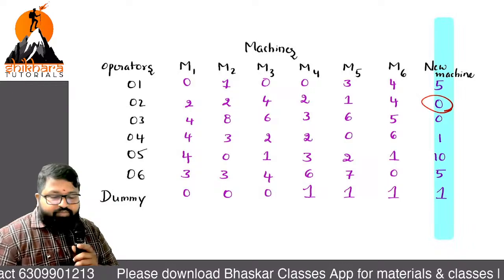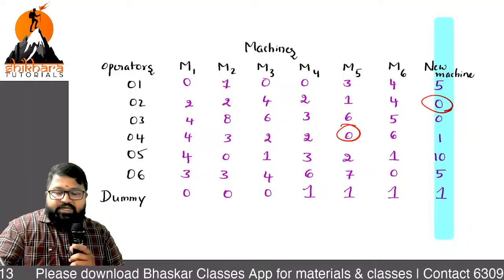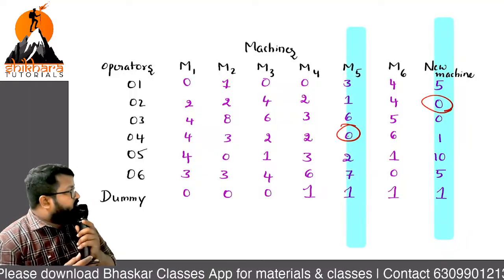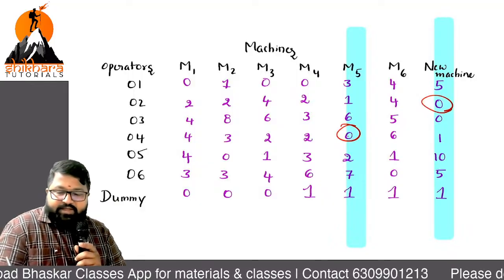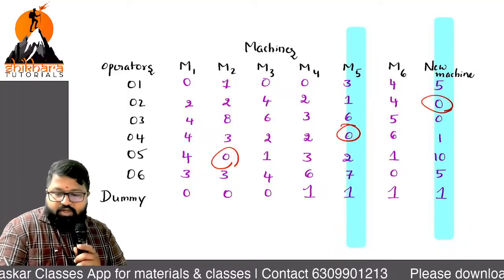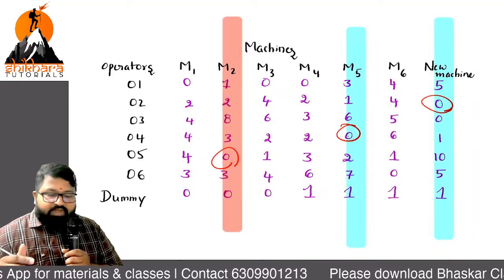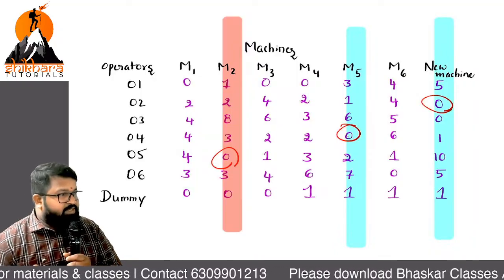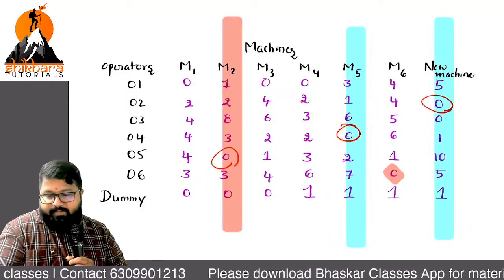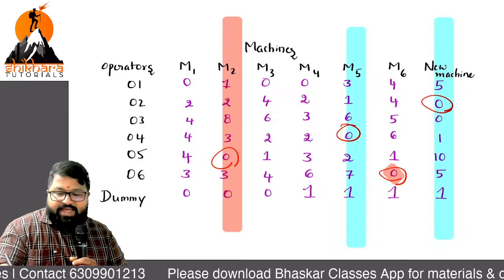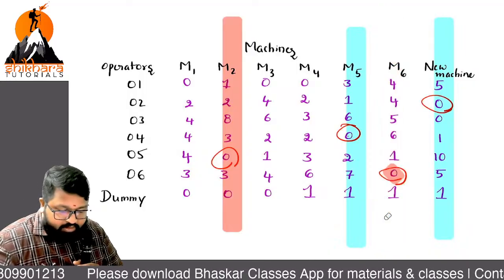Where? 4 M5. Okay. Which column should be cancelled? M5 should be cancelled. Now, sir, any other? 5 M2. So mark it and cancel the column. Sir, now any other area? 6 M6, operator 6 and M6. So I am marking that. What else? Mark that and cancel. Now any other alternative?